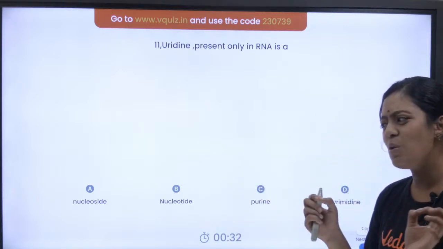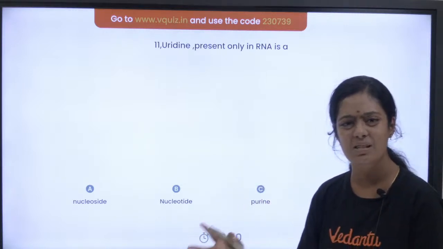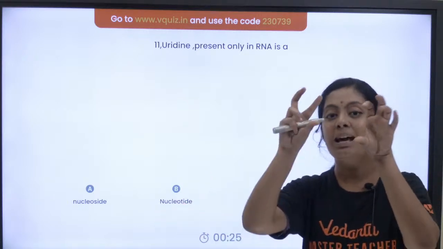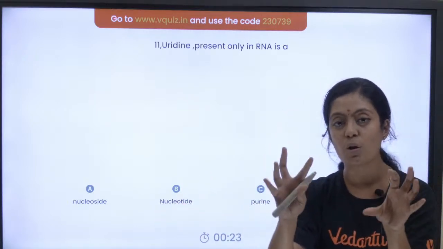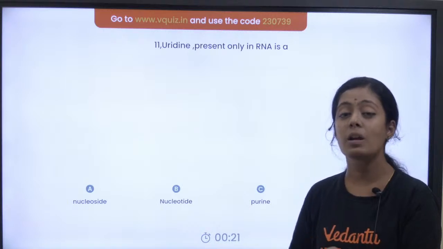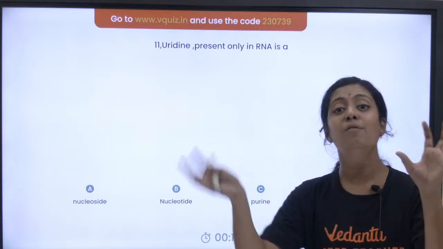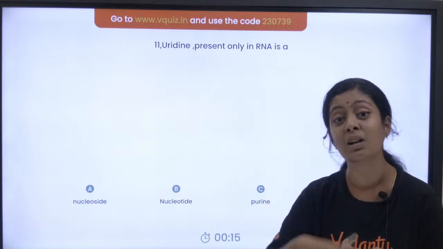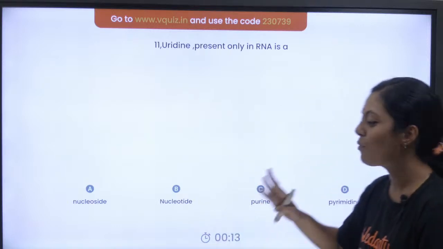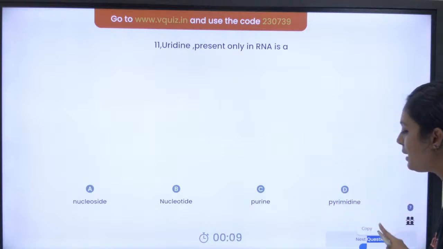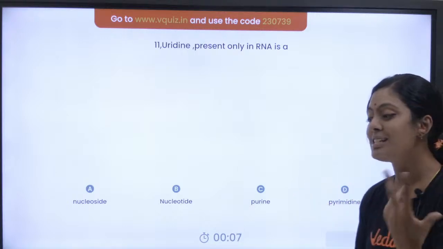Right? So what is nucleotide? Can we just quickly do it? Nucleoside na enna pasangla? Base plus sugar. Base und sugar சேர்ந்தது தான் nucleoside. Okay, nucleotide na enna pasangla? Base, sugar and phosphate group. இது மூணு சேர்ந்தது தான் nucleotide. Okay, we have quickly revised nucleoside and nucleotide. Okay, what is this purine and pyrimidine? They are your nitrogenous bases.